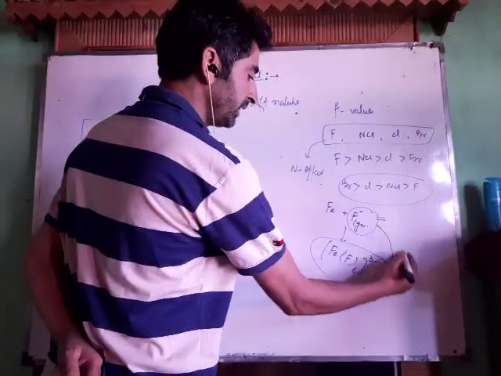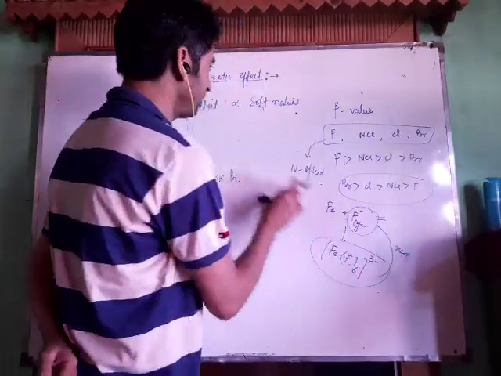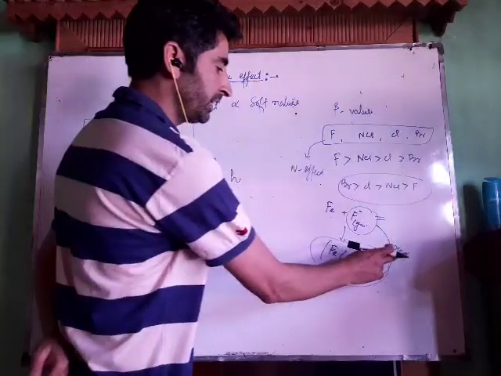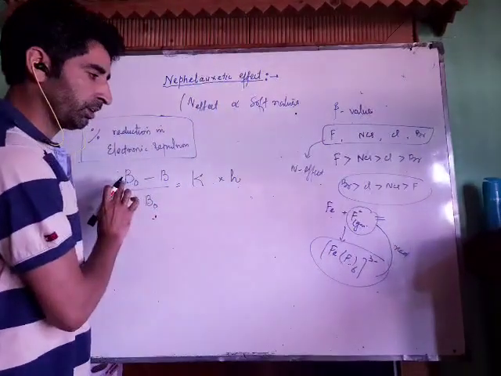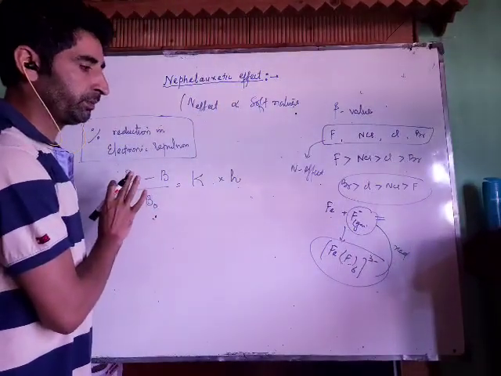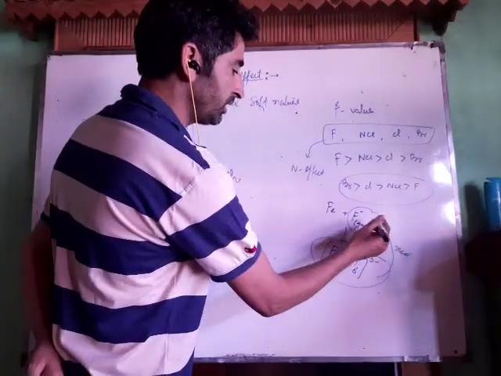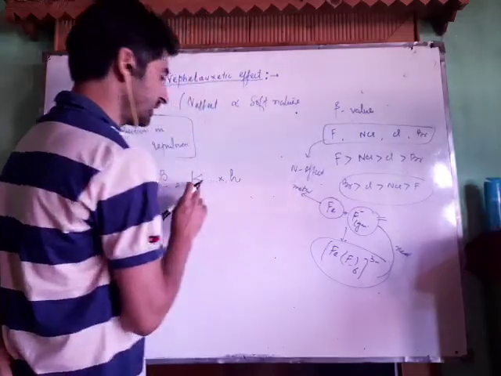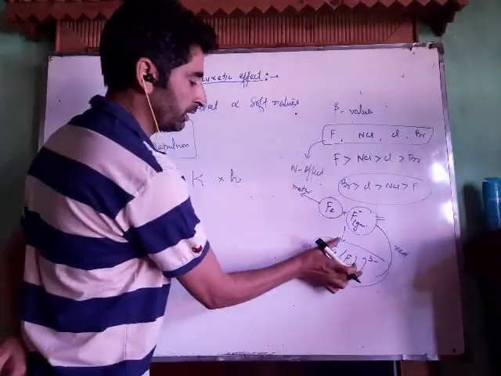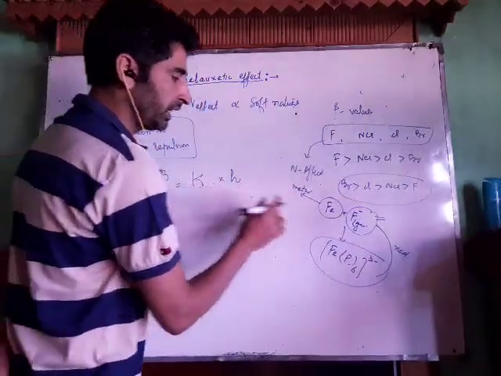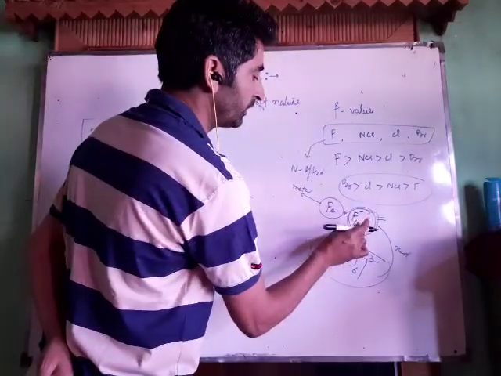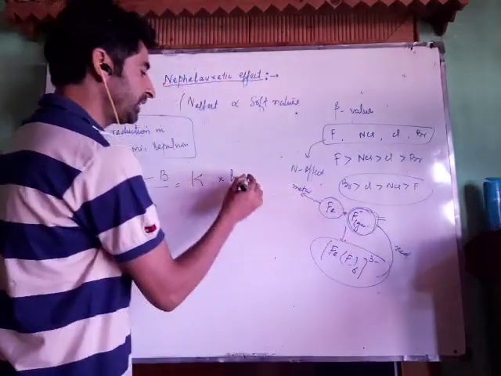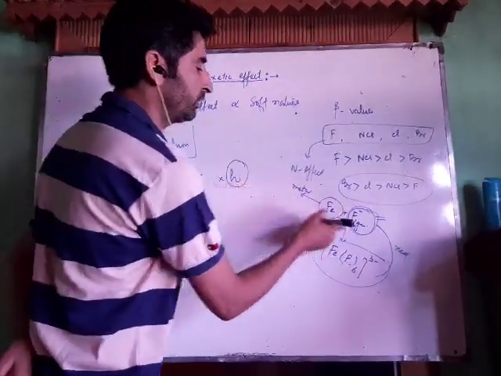That reduction is called the nephelauxetic effect, and it depends upon the Racah parameter B. It also depends upon the nature of the metal ion, which has a constant for a particular complex, the value of K, and upon the nature of the ligand, which has a particular value, the value of H.